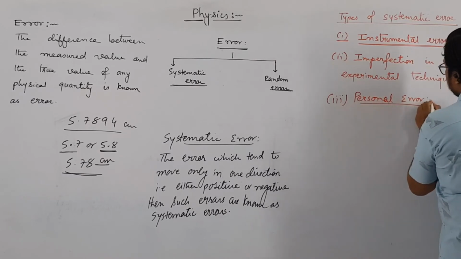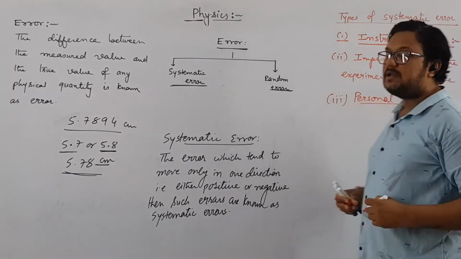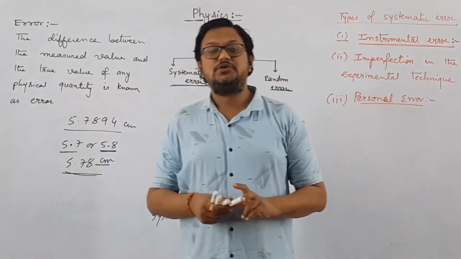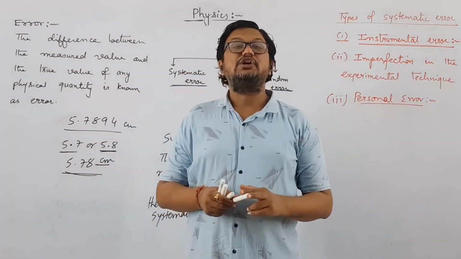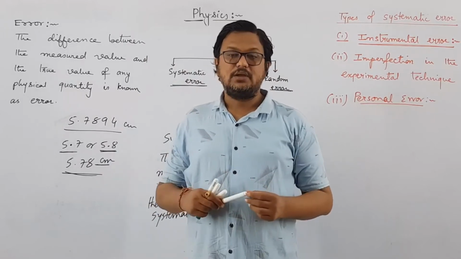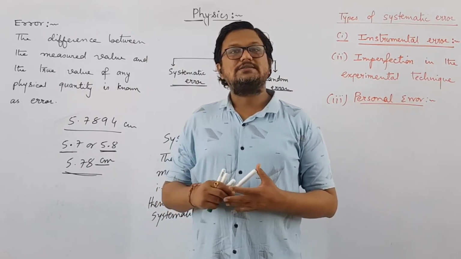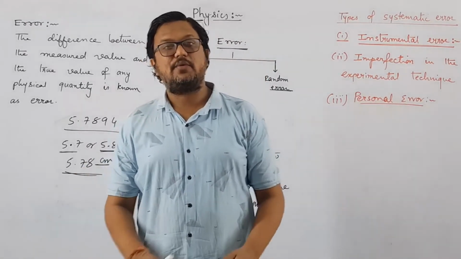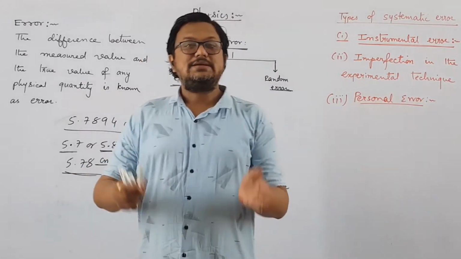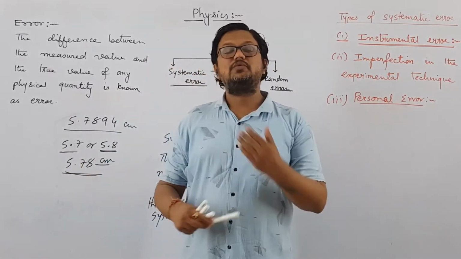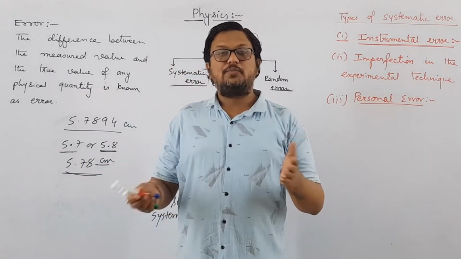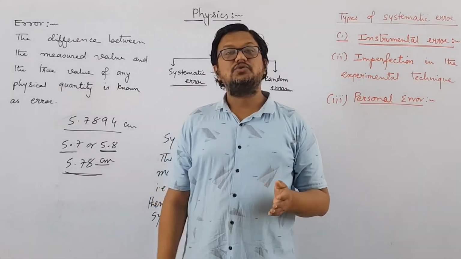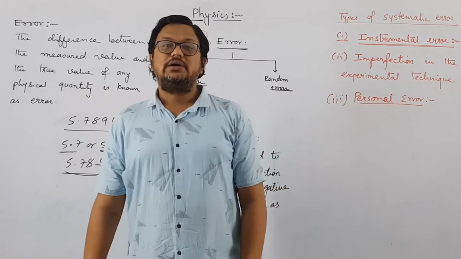So the third one is personal error. Personal error is the error which is arising due to personal bias, individual bias. That is, it may change from person to person. This kind of error arises due to the improper setting of the apparatus or the instrument to perform that experiment. Or you can say that this kind of error arises due to the carelessness of the individual.